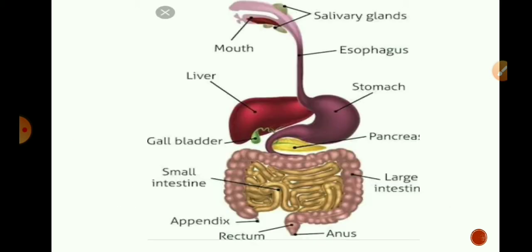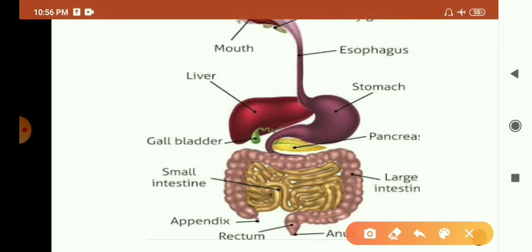This is the alimentary canal of a human being, which extends from mouth, then esophagus, stomach, small intestine, large intestine, rectum, anus, appendix.